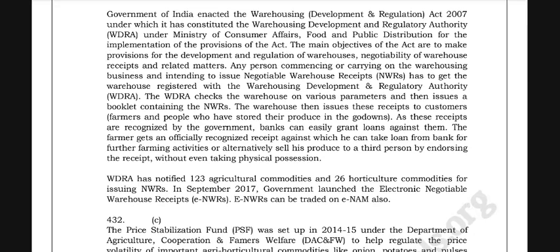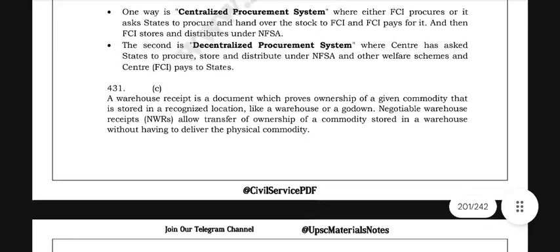The farmer gets an officially recognized receipt against which he can take a loan from a bank for further farm activities, or alternatively sell this produce to a third person by endorsing the receipt, without even taking physical possession. WDRA has notified 123 agricultural commodities and 26 horticultural commodities for issue of NWRs. In September 2017, the government launched the electronic negotiable warehouse receipt, e-NWR.